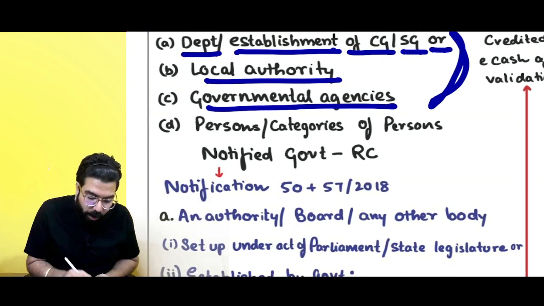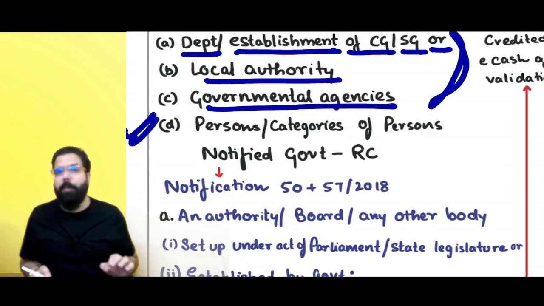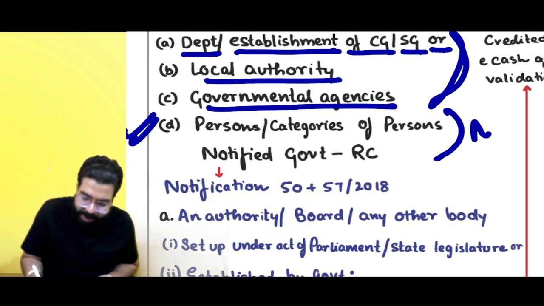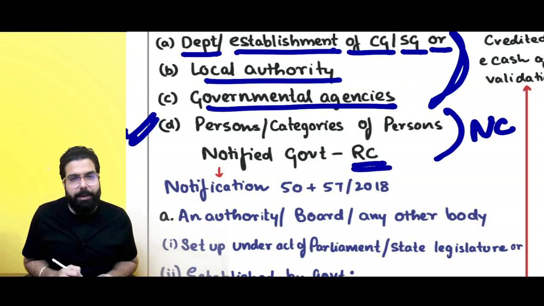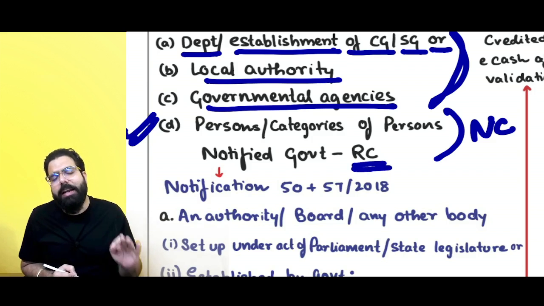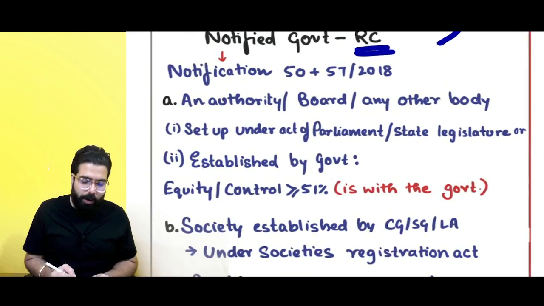Now, the government has the power under clause D to notify a category of persons who, on the recommendation of the council, are required to deduct TDS. Who are the persons notified?